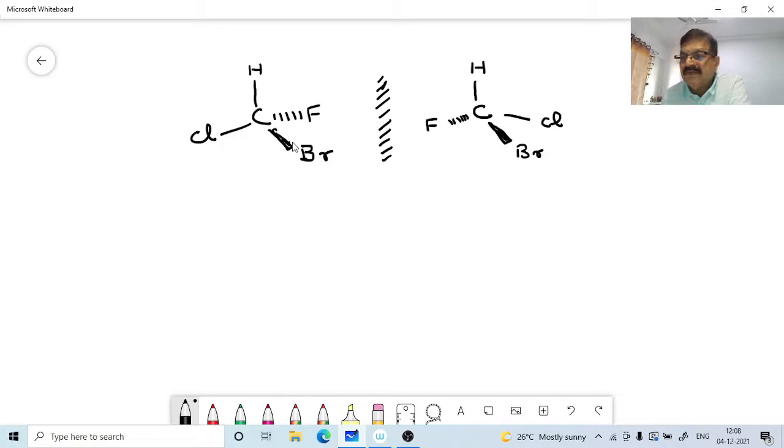So now the molecule and its mirror image, they are not superimposable. In this compound, this molecule and its mirror image are not superimposable.